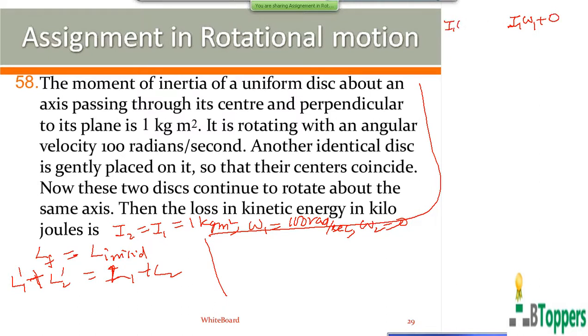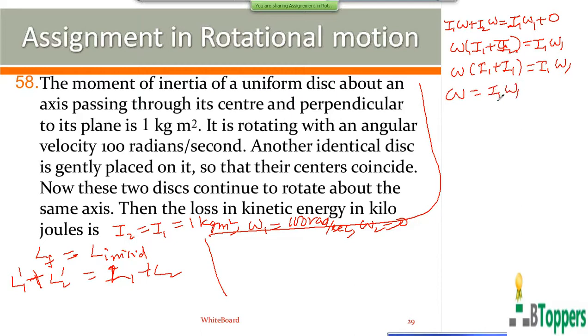The final angular momentum of the first disk is I1 into omega, and that of the second disk is I2 into omega, where omega is the final common angular velocity of the system of the two disks. So you get omega into I1 plus I2. I2 is equal to I1 because both the disks have the same moment of inertia. So omega is I1 omega 1 by 2 I1, or omega 1 by 2.